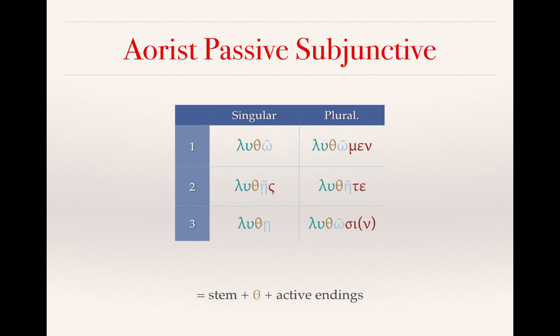So all of that is to say that I don't think that you will need to memorize all of the charts introduced in this lesson. Rather, it will be important for you to know what are those key signs of each form of the subjunctive, where you see the lengthening, and what are the other markers of tense. So the theta for the aorist passive and the sigma for the aorist active and aorist middle.